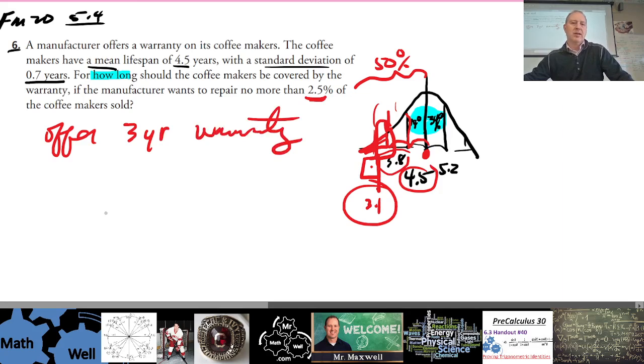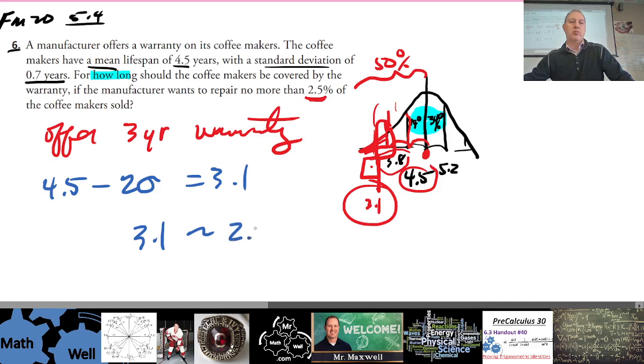It's because 4.5 minus 2 standard deviations gives you 3.1, which is approximately 2.5% of all of the coffee makers they sell. So no one does 3.1 years, right? So they just do 3 years. 3 years is the next one underneath.